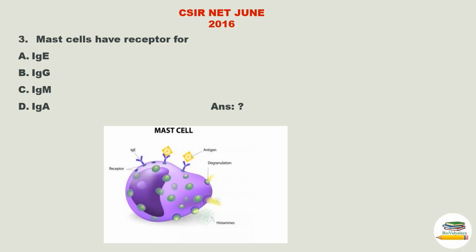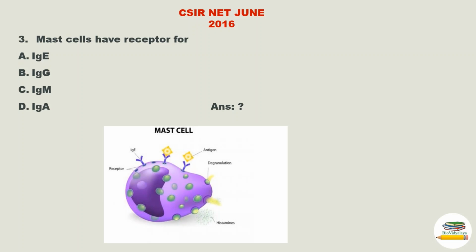Question 3. This is a question from CSIR NET June 2016. Mast cells have receptor for option A, IgE, option B, IgG, option C, IgM, option D, IgA. In our previous lecture video, I told you that mast cells are involved in immediate hypersensitivity reaction.